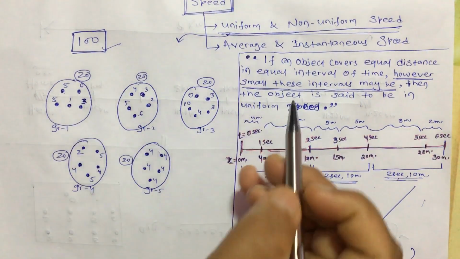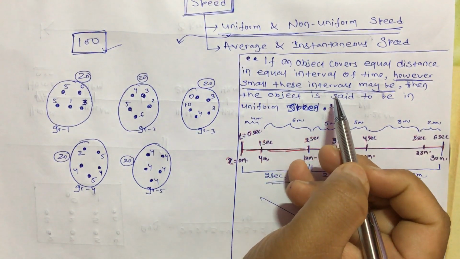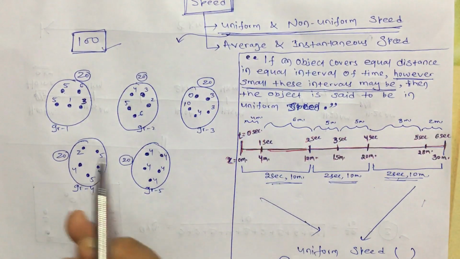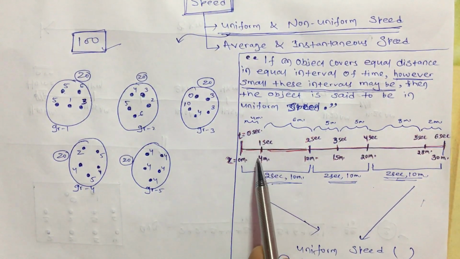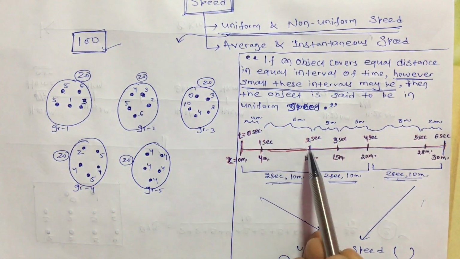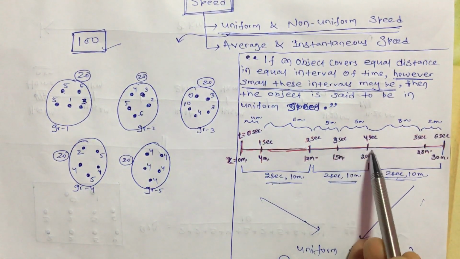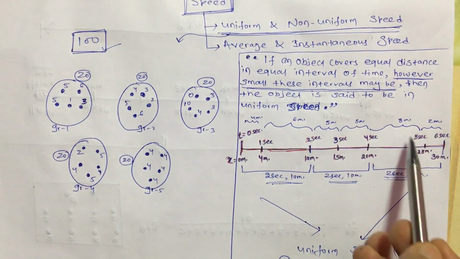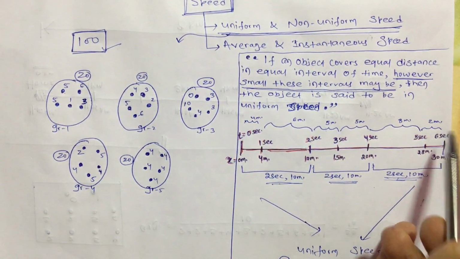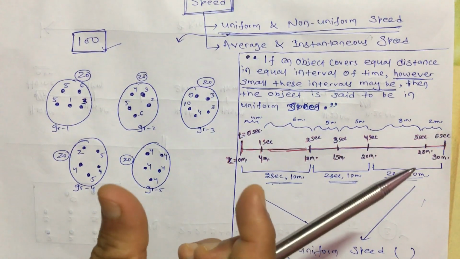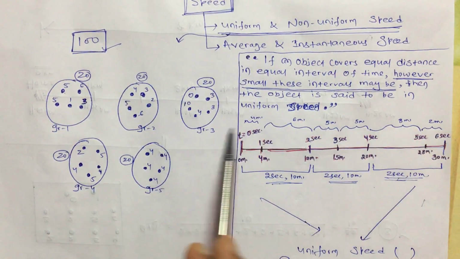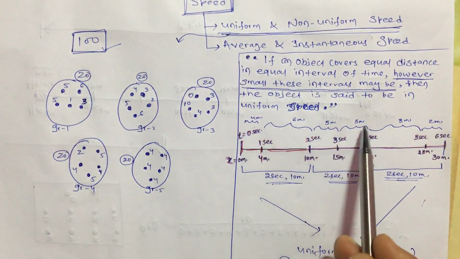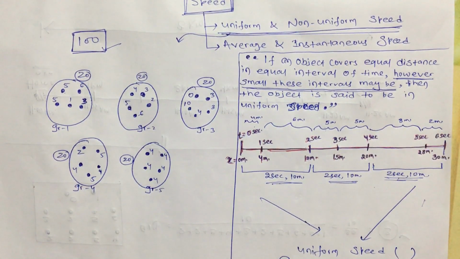The definition is: however small an interval you choose, the object should travel equal distance in that interval. If I choose an interval of 1 second, in the first second it has travelled 4 meter. In the next 1 second it travels 6 meter, then 5 meter, then from 15 to 20, again 5 meter. Then from 20 to 28, 8 meter, then 2 meter. So if I decrease the interval from 2 seconds to 1 second, the distances travelled in each 1 second are different: 4, 6, 5, 5, 8, 2. So it is not a uniform motion.